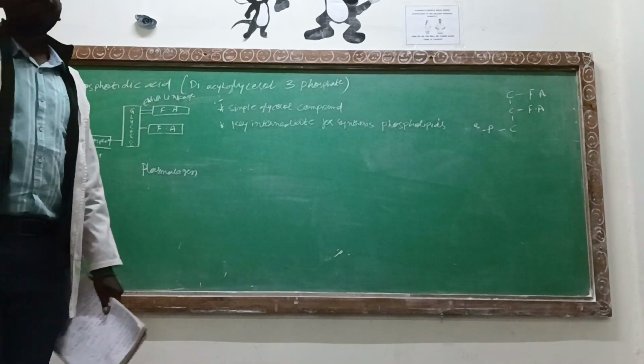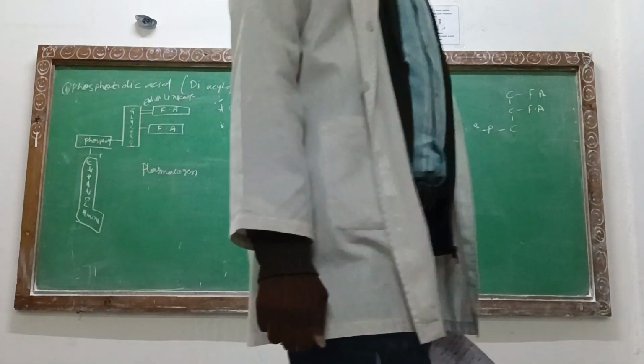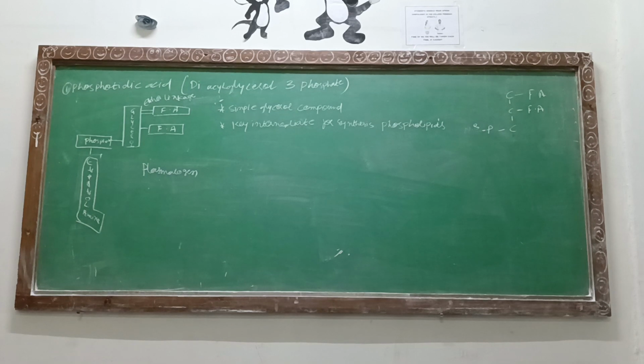The plasmalogen is structurally similar to the cephalin, but the differentiation happens at carbon number 1, where the ether linkage and one more group can be attached. That ether linkage makes them different.